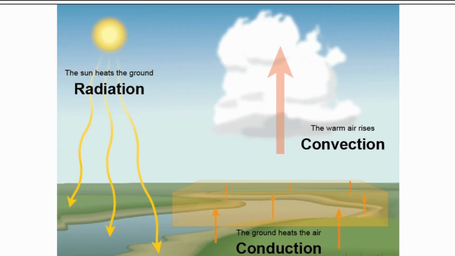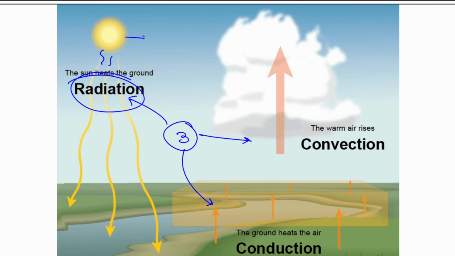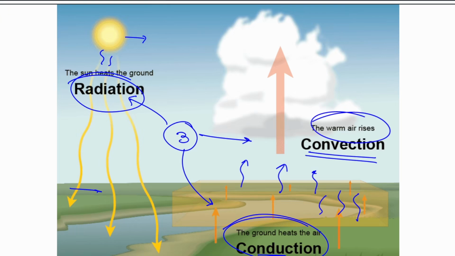So first of all, let us see convection. Okay, there are 3 modes of heat transfer. There is conduction, there is convection, and there is radiation. So when the sun rays come to earth, that is radiation. Okay, no contact. Contact is not there. Second, when the ground heats the air, this is known as conduction. That means direct contact is there, between the air and the ground. Now this air rises because it is lighter. So warm air rises. This is known as convection.